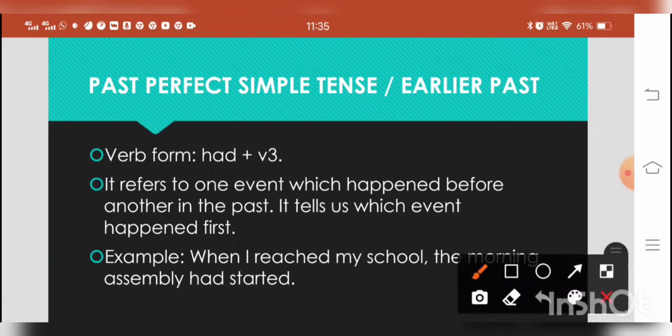What is the past perfect simple tense? This is also known as the earlier past. As the name suggests, the action which took place earlier than the other action in the past is expressed through past perfect simple tense.